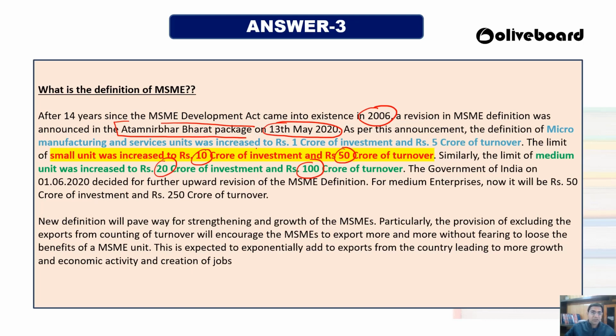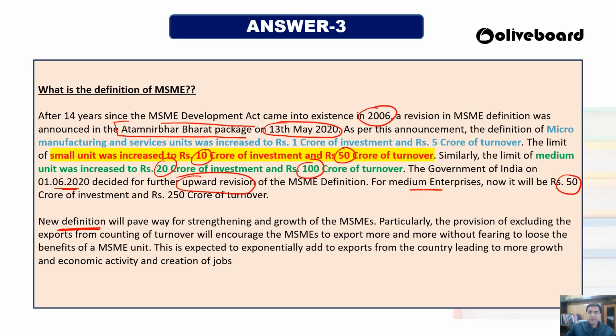So first of all, why have these new definitions come? Let me tell you that the government on 1/6/2020 has further done an upward revision of this definition. Now for medium enterprises it is 50 crore of investment and 250 crore of turnover. Okay, we will be checking that afterward.